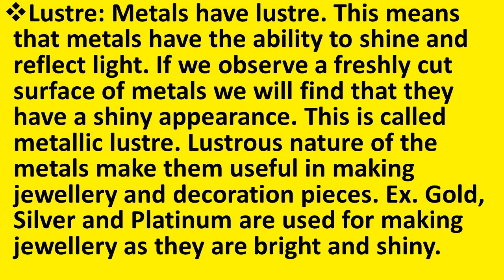So you know already that we use different metals like gold, silver, etc. for making different jewelries, and also different other metals are used for decoration pieces. This is due to the property of metals that they are shiny or lustrous. Gold, silver and platinum are used for making jewelry as they are bright and shiny.